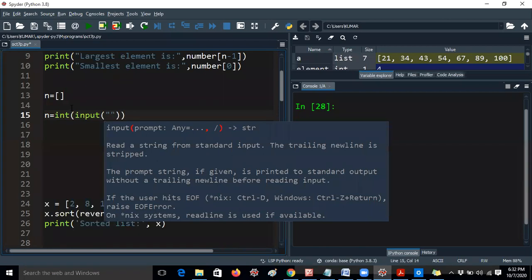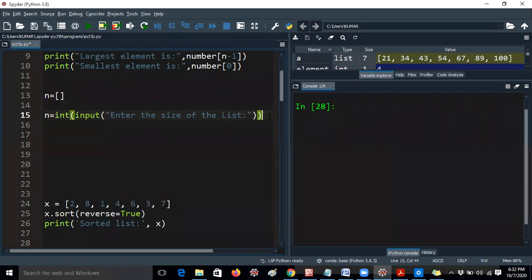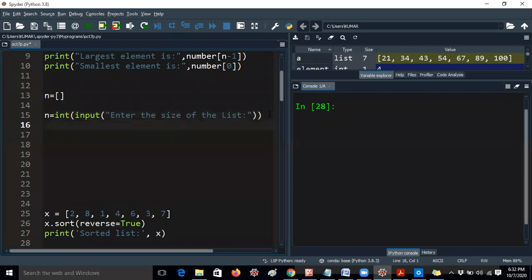Now I'm copying the code again: enter the size of the list. I'm just adding a colon for separating the number, that's all. Now I'm pressing enter. That means now it is storing the size of the list. For example, if I would like to take 5 elements, it will take 5 elements.